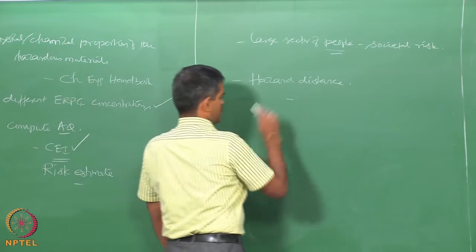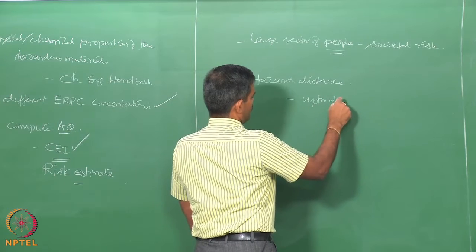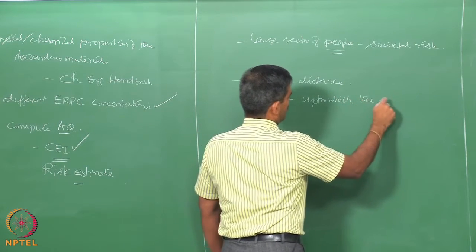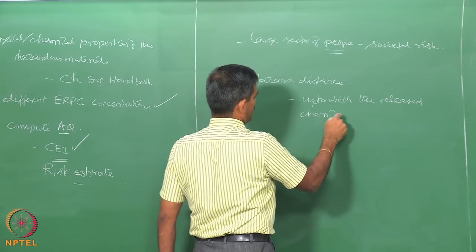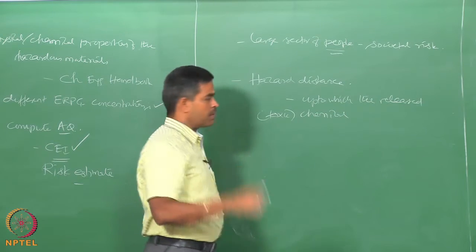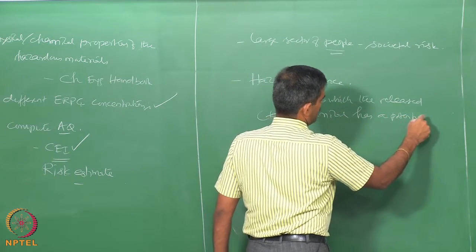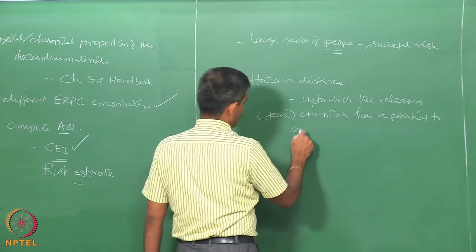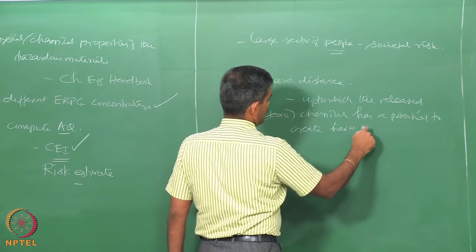So, hazard distance is that distance up to which the released chemical, I should say even toxic, the released toxic chemical has a potential to create harm to public.